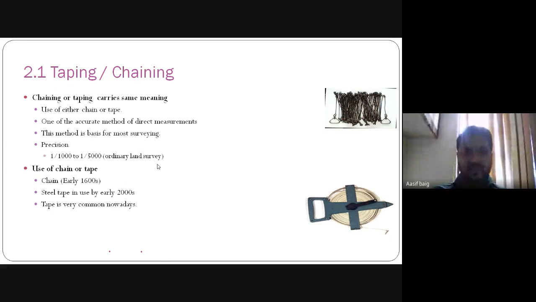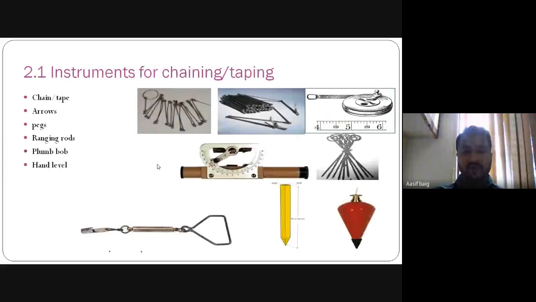Generally, the chain was used early, in the 16th century. Then the steel tape was used, and the tape is very common nowadays. So what are the instruments used for chaining? First we require the chain or tape, arrows, pegs, ranging rods, plumb bob, and the hand level.